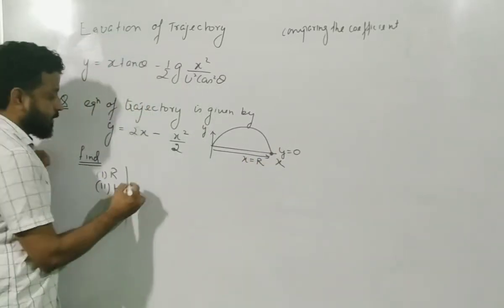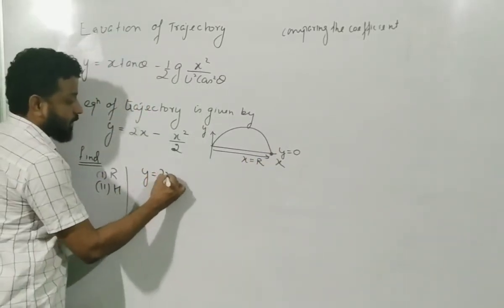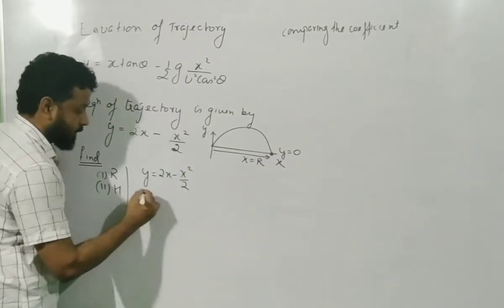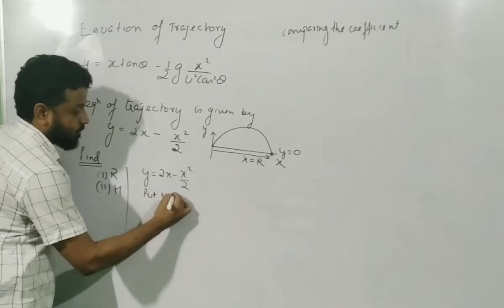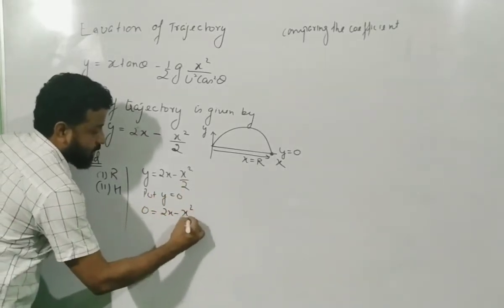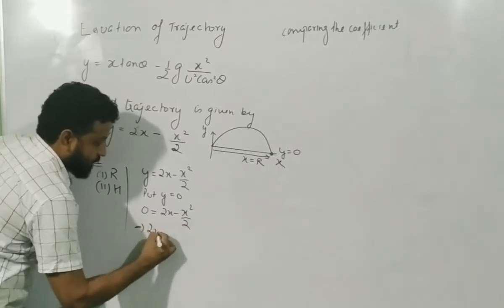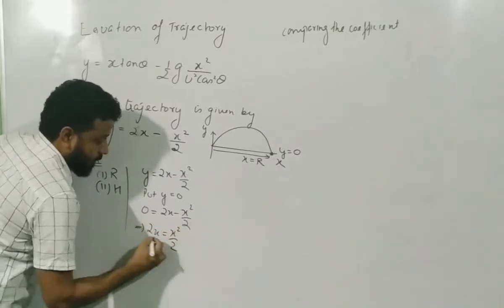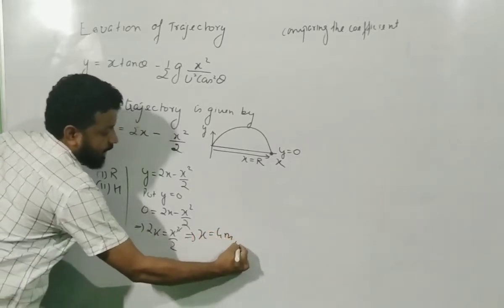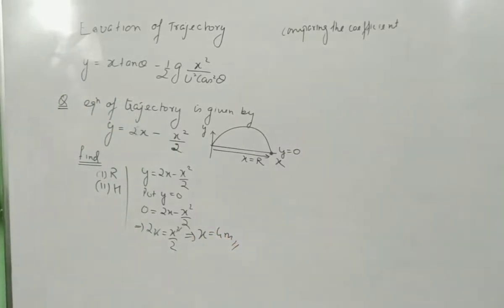So what is the best thing you can do? When the equation is given to you, y equals 2x minus x square by 2, the first thing you should do is put y equal to 0 and find the value of x. So 0 equals 2x minus x square by 2. This implies 2x is equal to x square by 2. One of the x's gets cancelled out. This implies x is equal to 4 meter right away. X equals 4 meter.